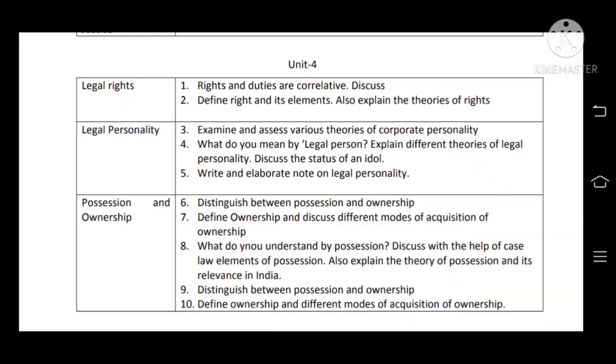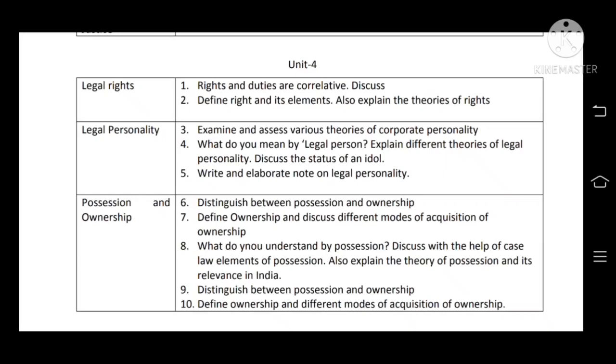This is unit 4, wherein there are mainly three topics: legal rights, legal personality, and possession and ownership. Questions number 1 and 2 are with respect to rights and duties. Question number 1 says rights and duties are correlative. Question number 2 is: define right and its elements, and explain the theories of rights. Questions number 3, 4, 5 are with respect to various theories of corporate personality or legal personality.